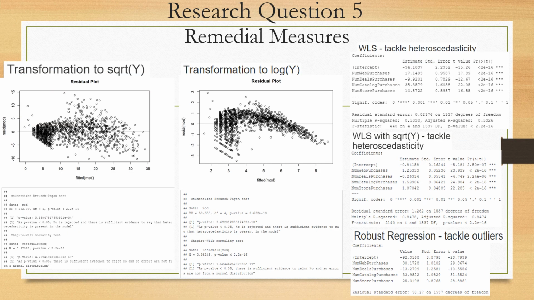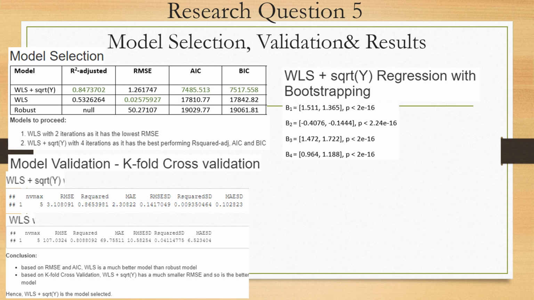Even after trying to transform y to square root, as well as using logarithm to transform y, the assumptions were still violated. So I used weighted least squares as well as robust regressions to try to tackle heteroscedasticity and outliers respectively. To select the optimal model, metrics like adjusted R-square, root mean square error, AIC, and BIC, as well as model validation using k-fold cross-validation were used. And as it can be seen, weighted least squares with square root transformed y is the model selected.